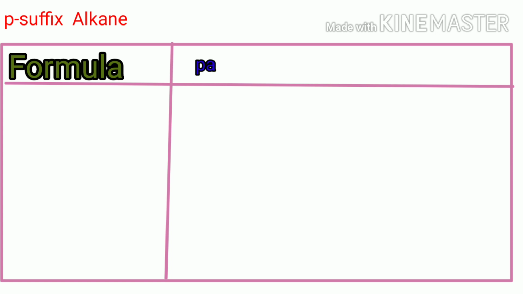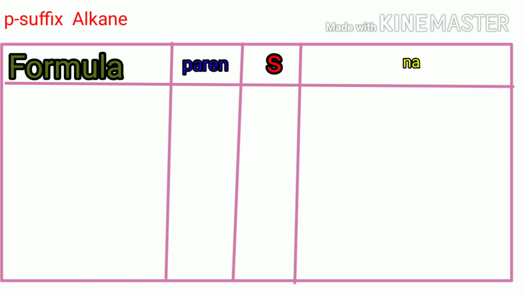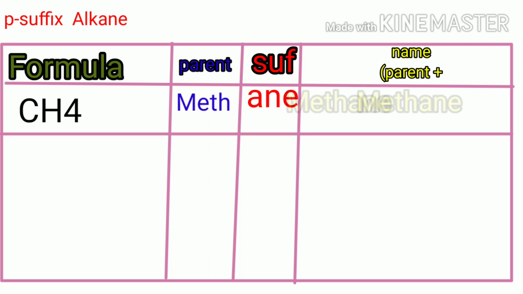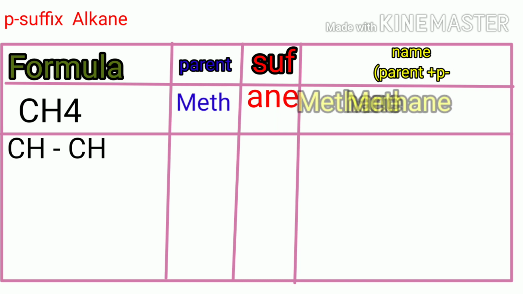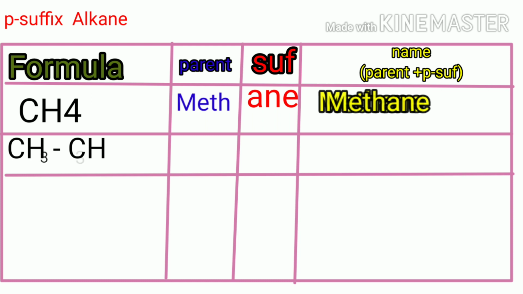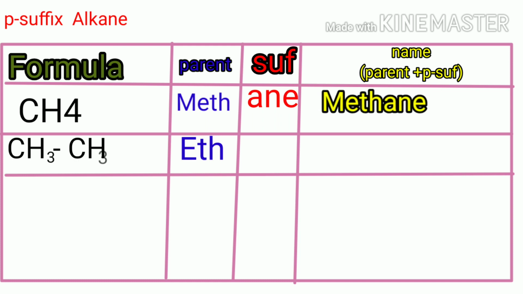Then the formula: parent means the number of carbons present and the suffix ane is added. Then the IUPAC name is parent plus suffix. The first formula is CH4. The number of carbons is 1, so the parent is meth. The suffix ane is added. Then the name is methane.